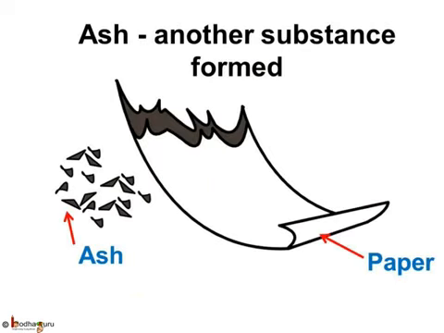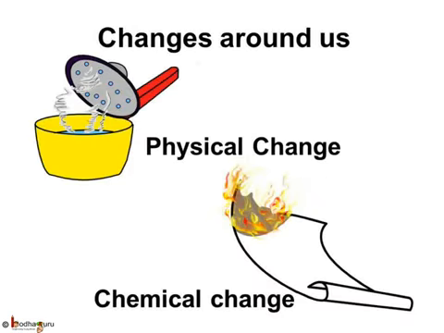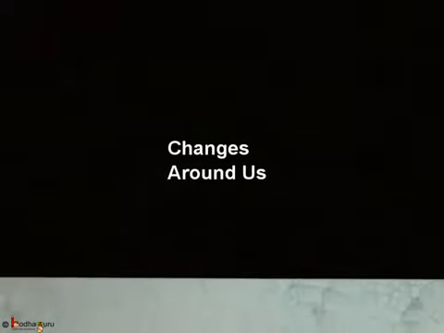But if we break the molecule of a substance, like the example of paper turning into ash, it is not the same substance anymore. So in a chemical change, the molecules break into atoms and atoms rearrange themselves to form new molecules, and hence this change is irreversible. This is all for today.